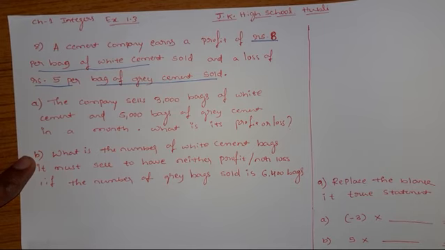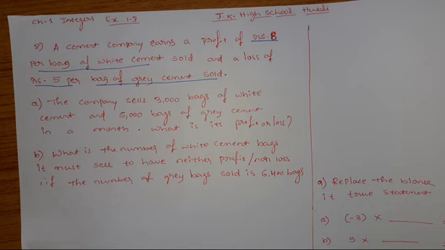Means a cement company is selling two types of cements, white cement as well as grey cement. For every one bag of white cement it sells, there is a profit of 8 rupees per bag, whereas whenever it sells one bag of grey cement, it loses 5 rupees for each bag. And this is the condition.